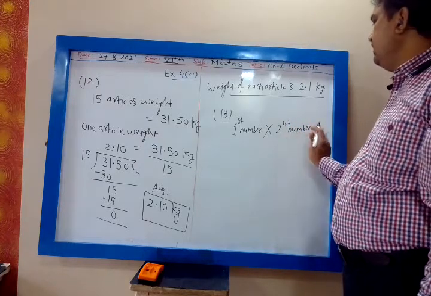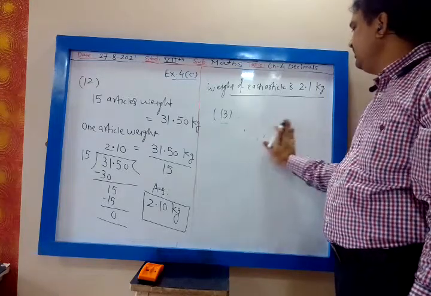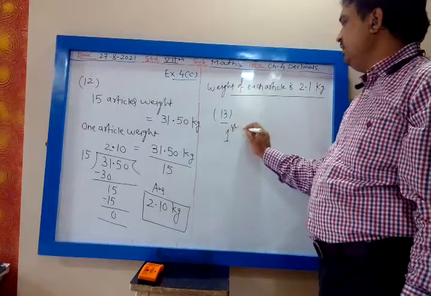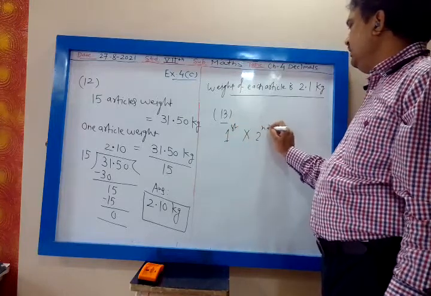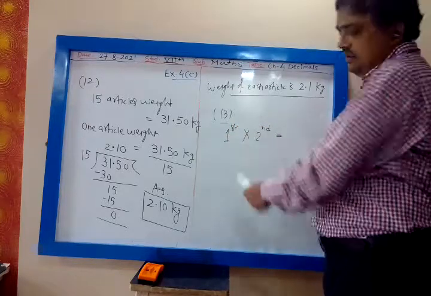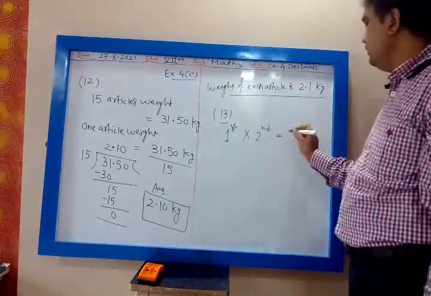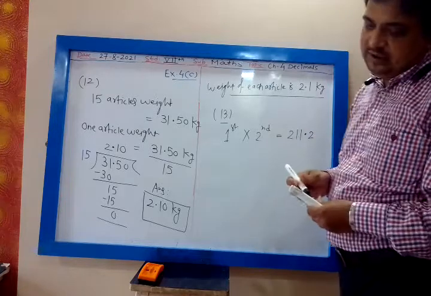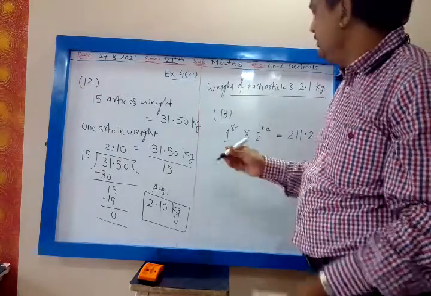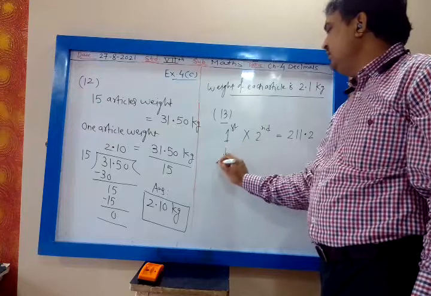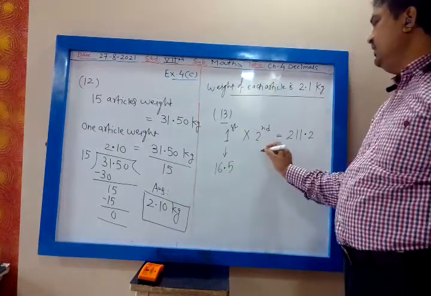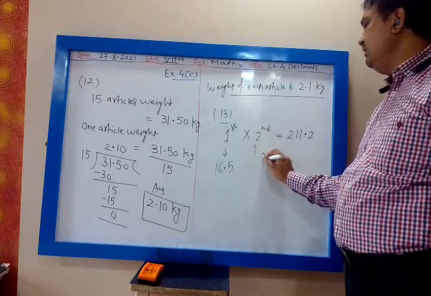First number into second number is given as 211.2. One number is 16.5. Find the other number. That we consider x.